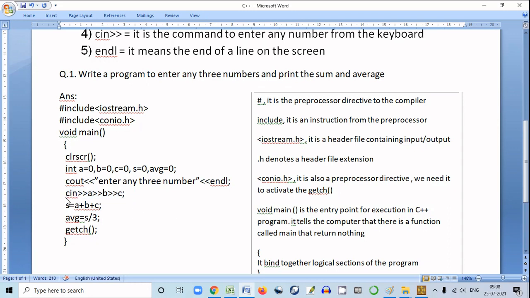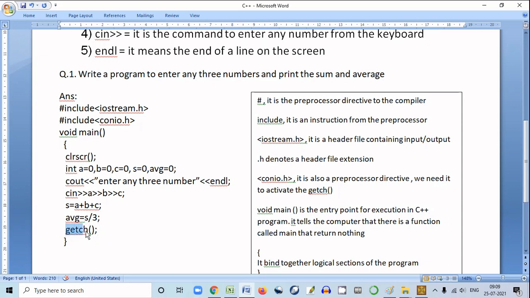When it runs, you will be able to enter one number in A, one in B, and one in C. This cin command along with the angle brackets is used to enter numbers. Here in S we found the sum of three numbers, and in AVG we found the average. AVG equals S by 3.